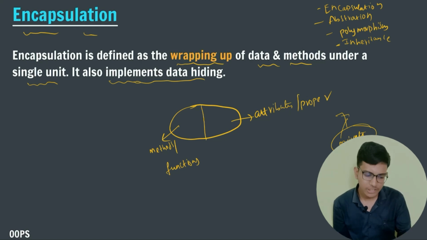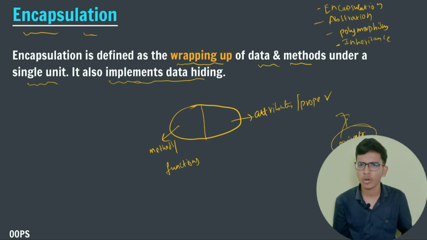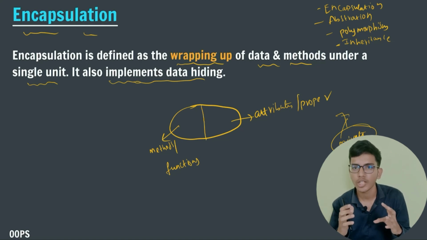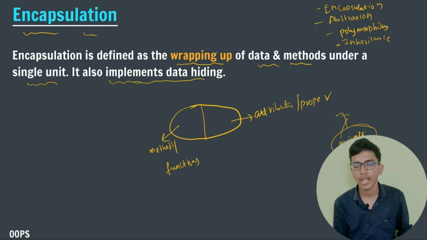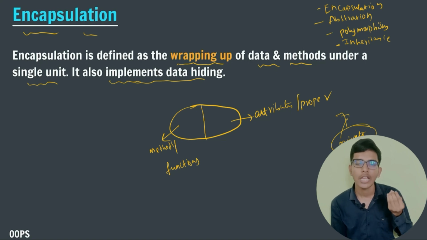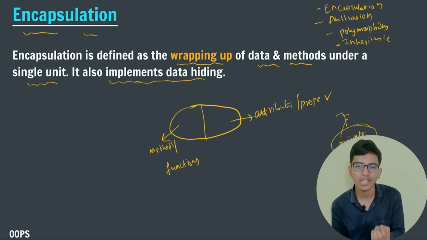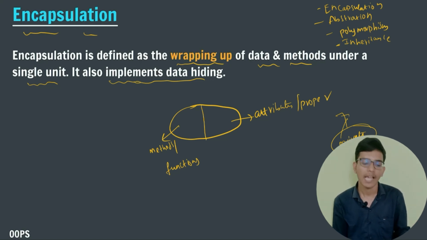So when someone asks you to define encapsulation, you just tell them that wrapping up of methods and attributes is known as encapsulation, and encapsulation is also used to implement data hiding from our user. If you want to hide some data which is not that necessary for our user, then you will use encapsulation techniques, that is using access modifiers: private, public, protected and default. So this is the concept of encapsulation.